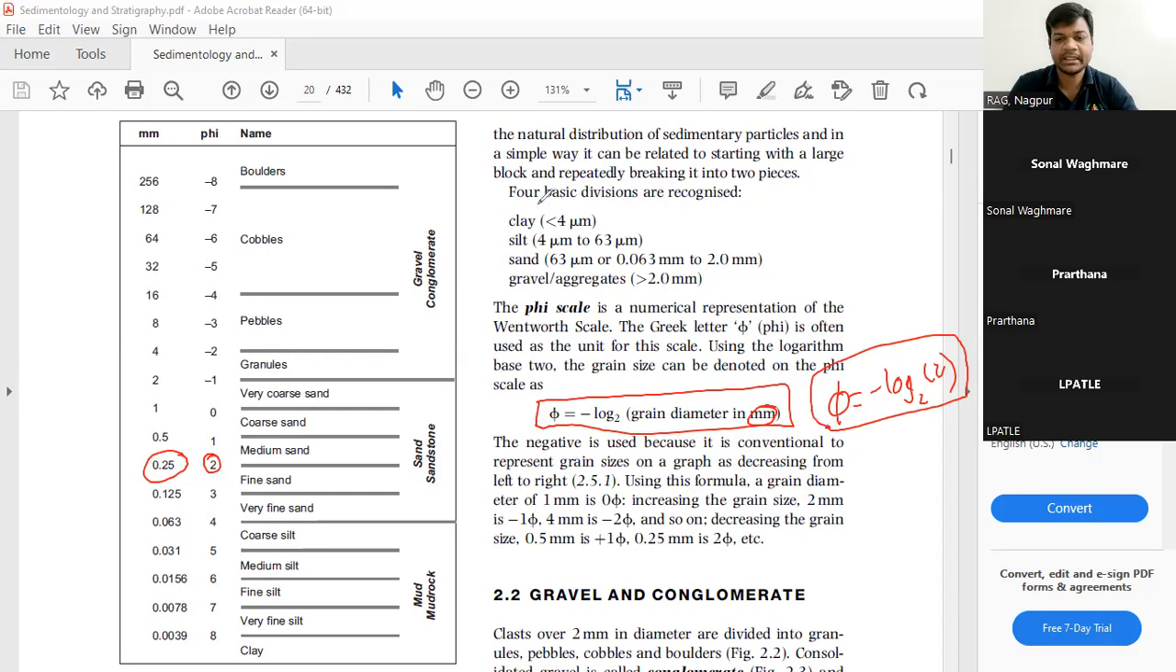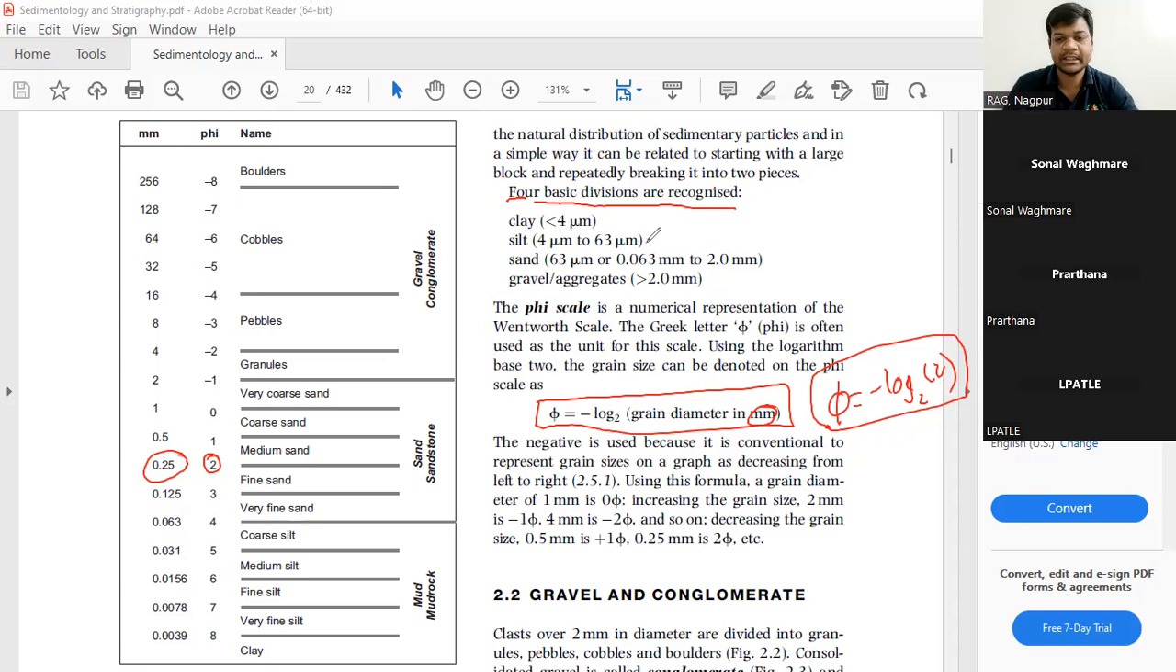Here 4 basic divisions are recognized. The first division is clay, which is less than 4 micrometer. The particle size here should be less than 4 micrometer. That means you cannot even distinguish between two different grains of clay by naked eye. If you want to distinguish, you have to go for microscopic studies.